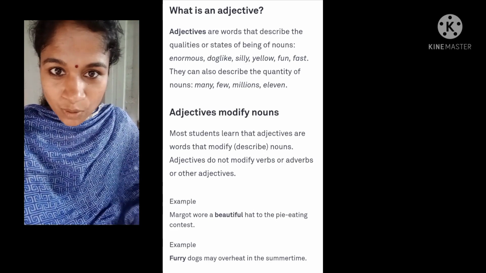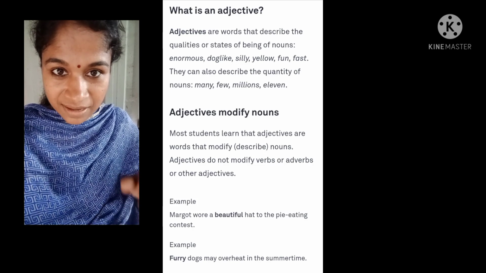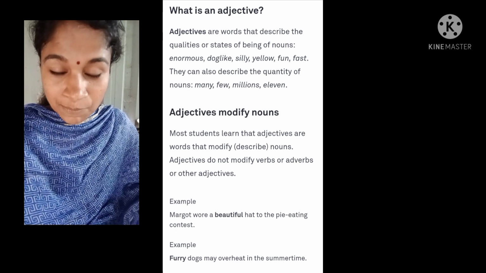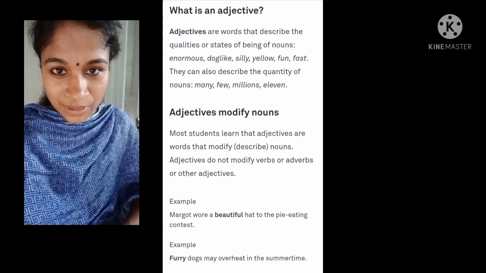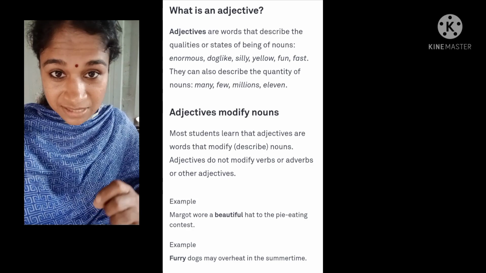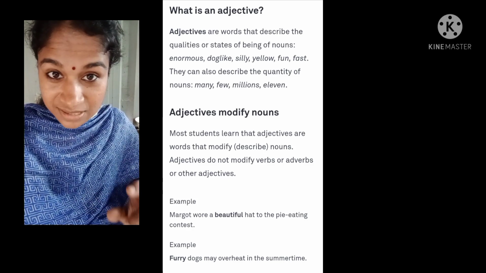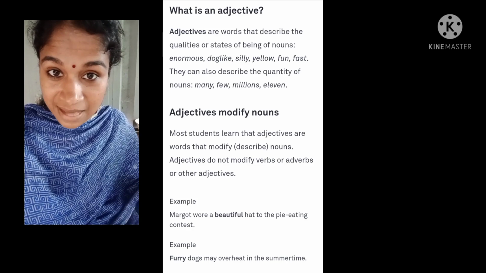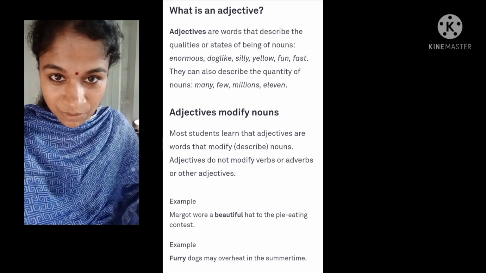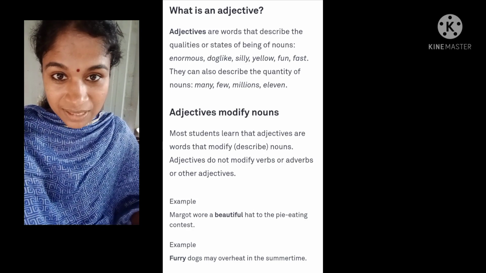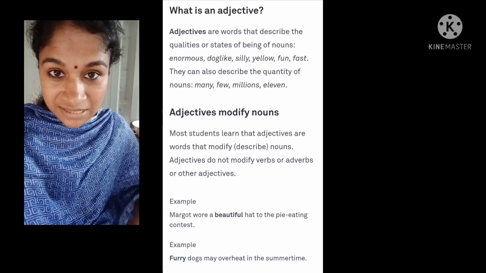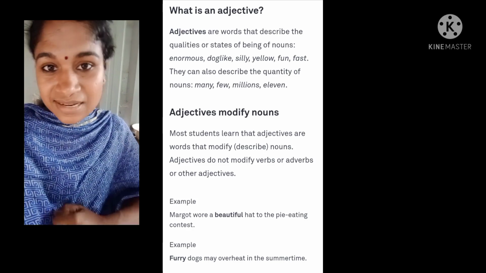Next one. I bought a red pen. Here, red pen. Red is an adjective because it describes the word pen. Next one. I have planted a small sapling. Here the word small describes the word sapling. Sapling is a noun. So small is an example of an adjective. What is an adjective? An adjective is a word that modifies a noun in a sentence.